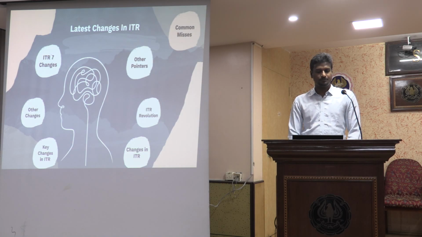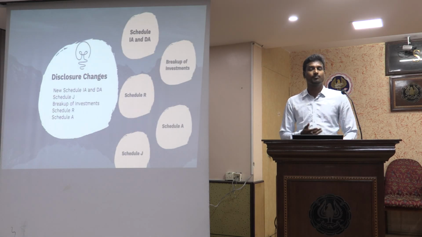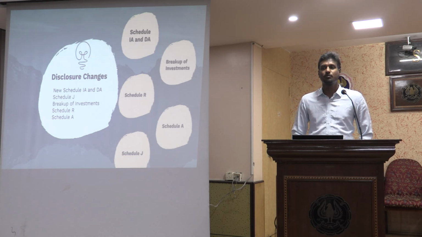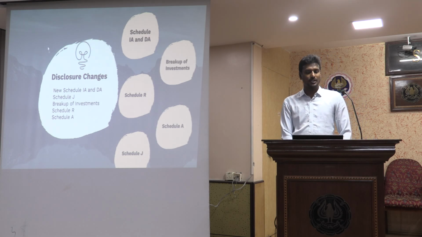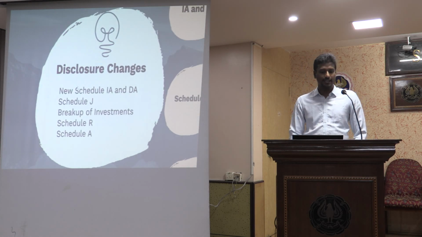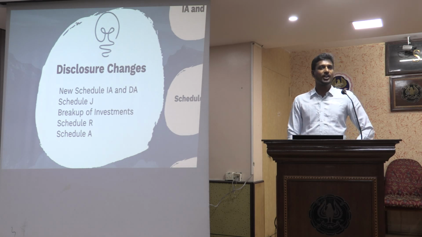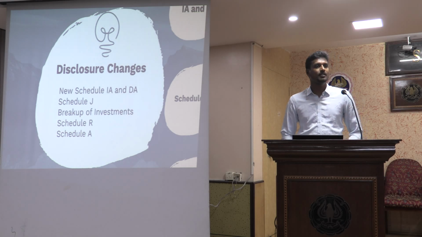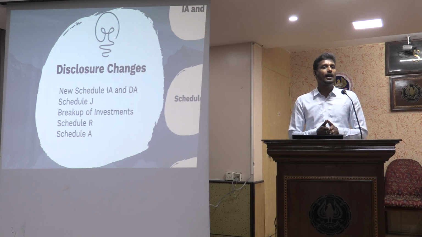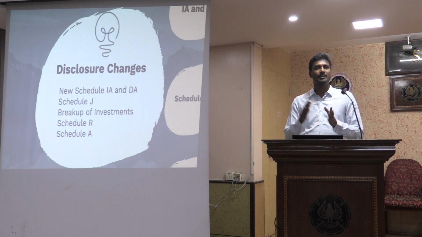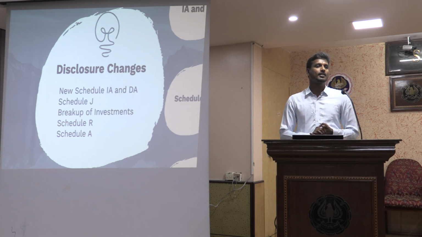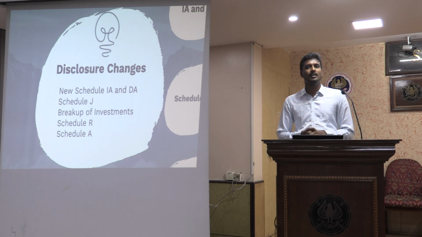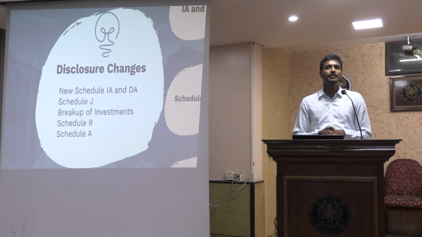Then we'll move to the ITR 7 changes. There are critical changes being made in the ITR 7 from the disclosure perspective. There's a new schedule being introduced, Schedule IA and DA, and there's Schedule J which needs to be reconciled, and there is a breakup of investments under 11.5 modes, and there is Schedule R, reconciliation between the two different funds, corpus fund and the investments under 11.5, and Schedule A. Earlier there were two schedules, that is revenue expenditure and capital expenditure, spendings in revenue and spendings in capital.